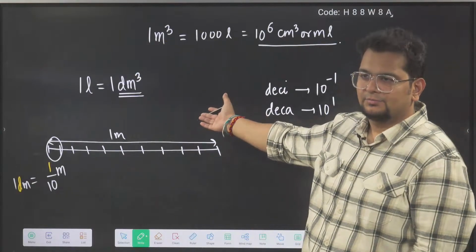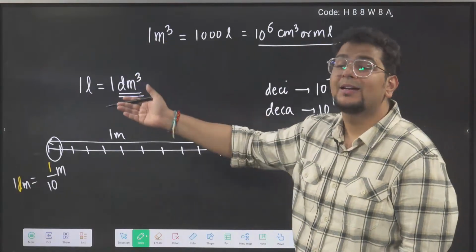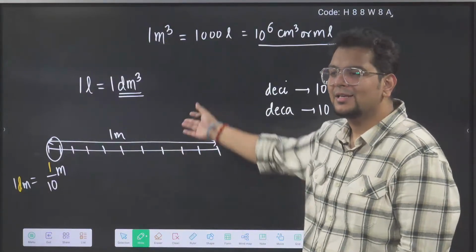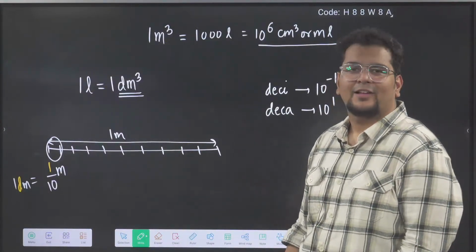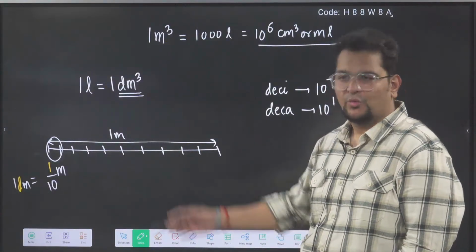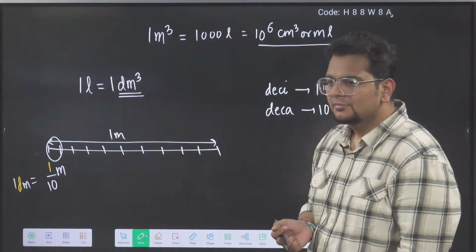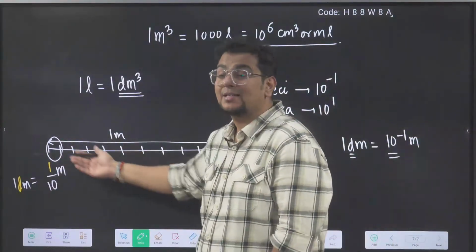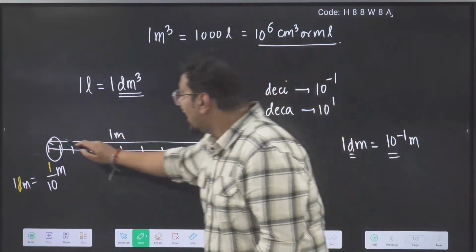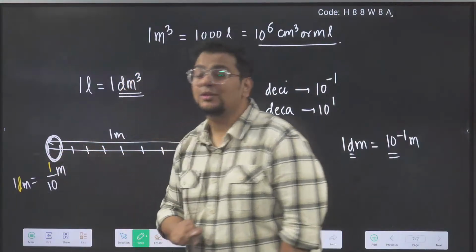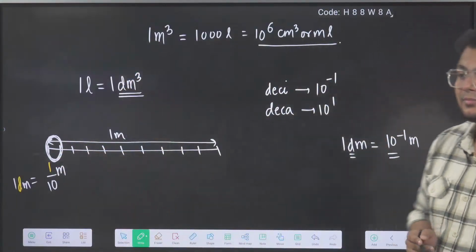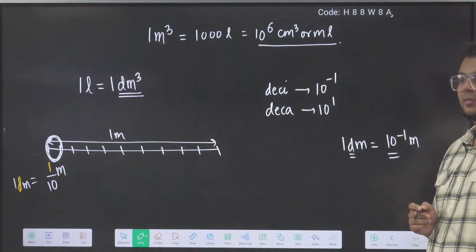Sir, 1 by 10. That is 1 decimeter, 1 by 10. I'm asking for 1 meter. How many decimeters?